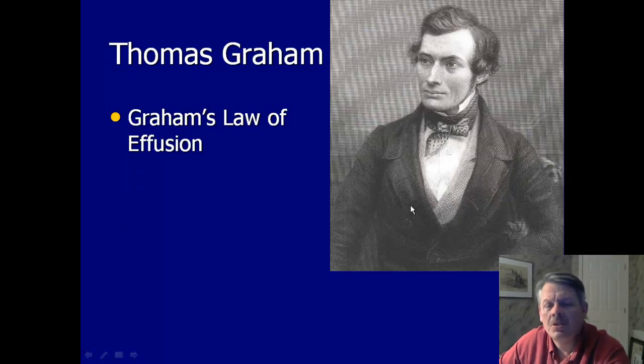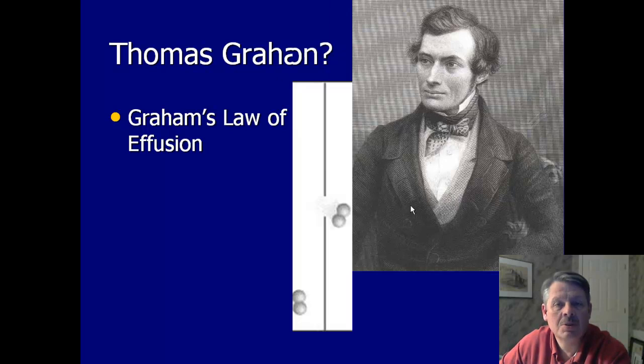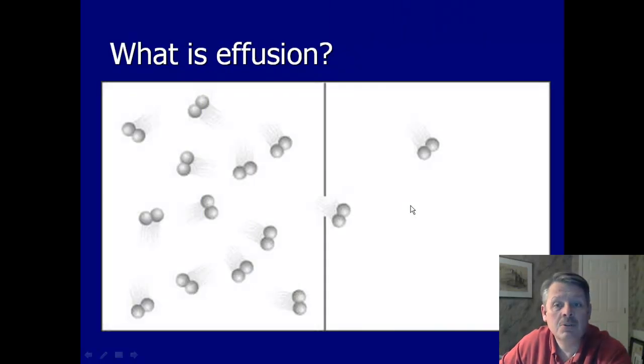All right, so we have this guy, Thomas Graham, and he came up with this law of effusion. Effusion and diffusion are very similar. You already know what diffusion is. Effusion is where you have a box that has molecules in it, let's say the box on the left. But as you get to the box over here on the right, you'll notice it has a hole in it. It's a very, very small hole, and it allows molecules to go through occasionally. Over time, they manage to just barely fit through that hole and come over into this big open area. That's called effusion.